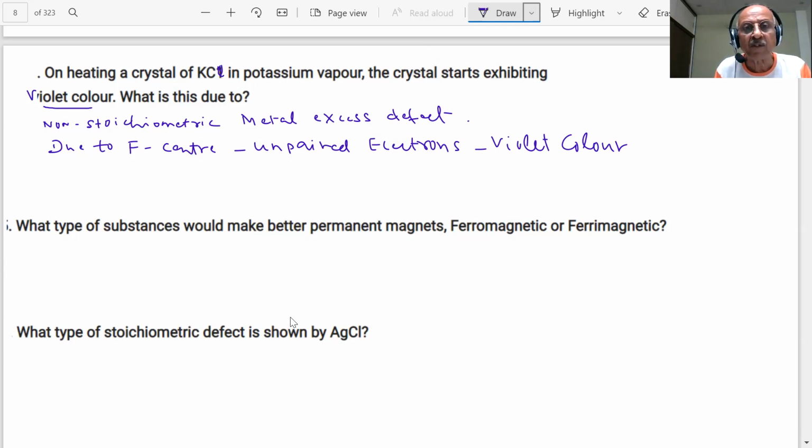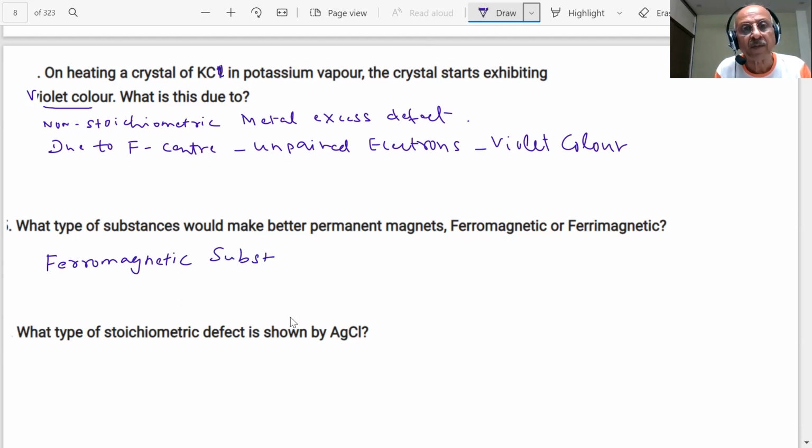What type of substances would make better magnets? We answered that question again in the paper in a different form. Ferromagnetic. Ferromagnetic is an important question, students.